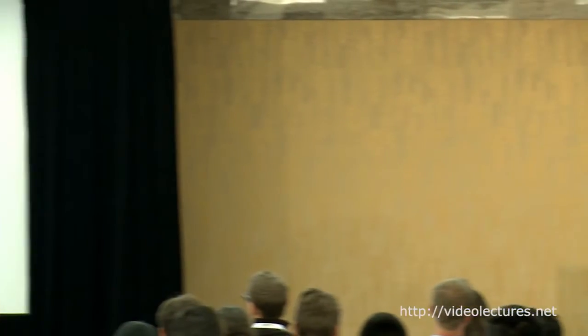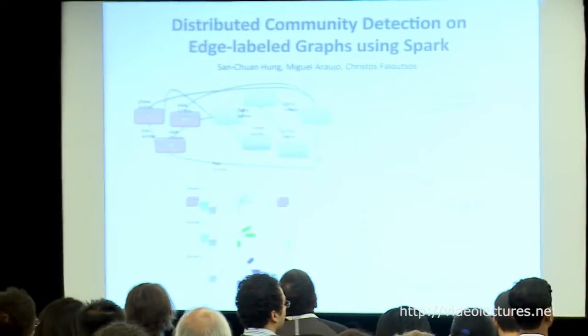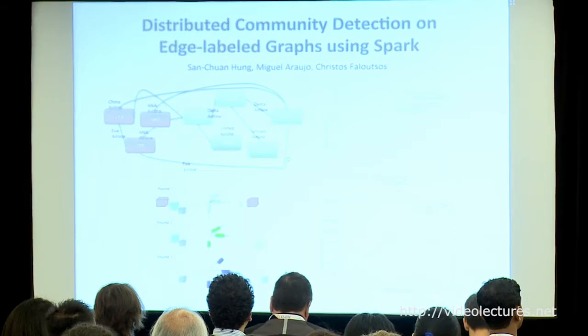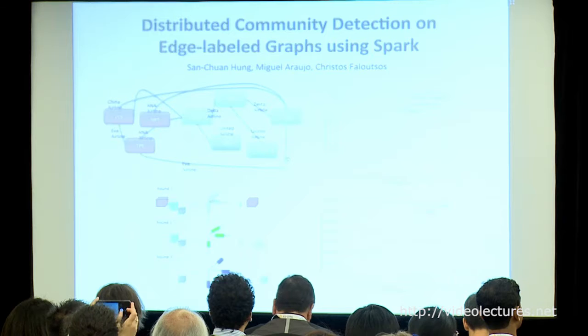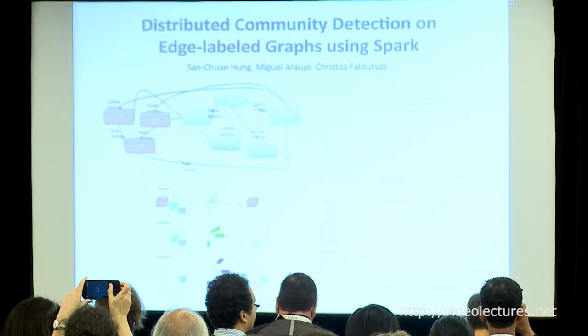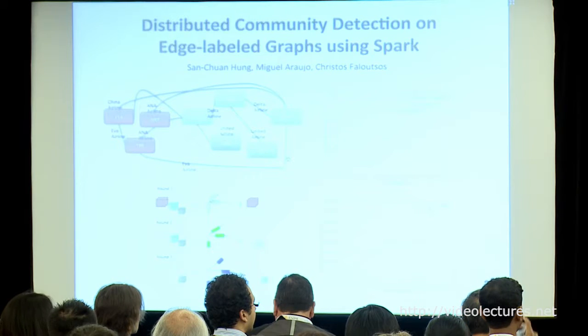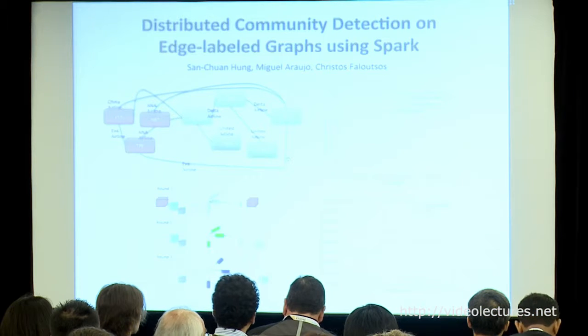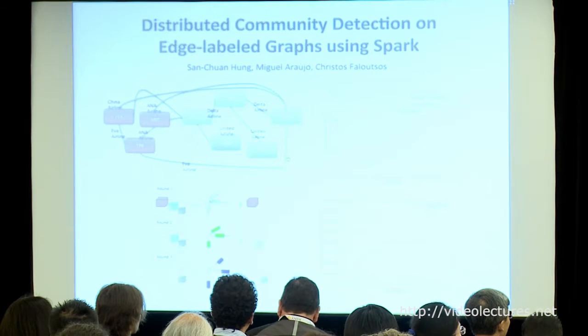So how do we do it? We transfer this problem into a tensor decomposition problem. We represent edge label graphs as a tensor, and then we propose a new type of tensor decomposition, which is a new kind of algorithm, that iteratively detects the factor vectors on the original tensor. And this algorithm is developed based on Spark because we want the advantage of Spark's scalability. According to our experiments, it can solve a bigger problem, and it demonstrates it can solve a 10 times bigger